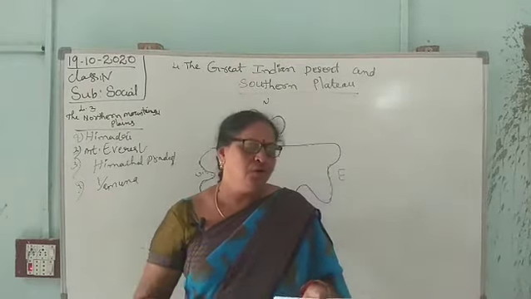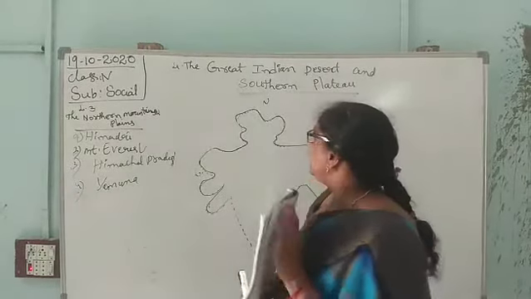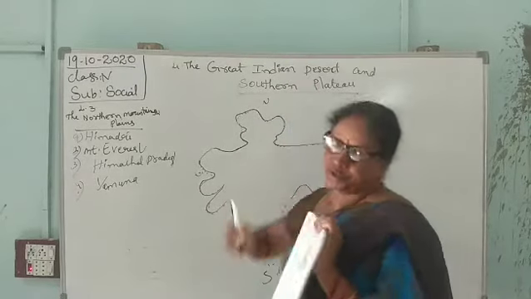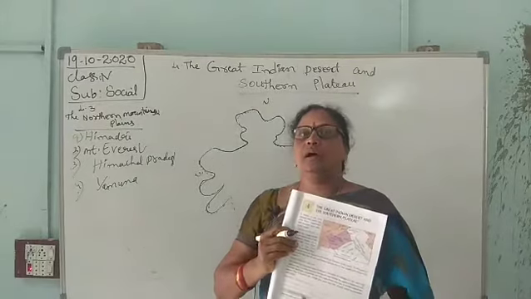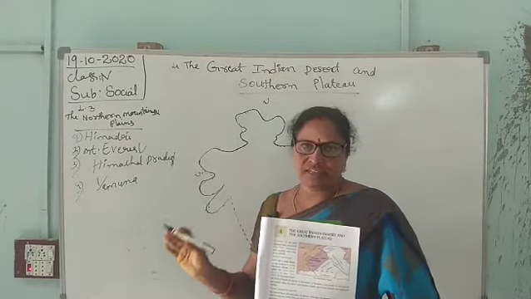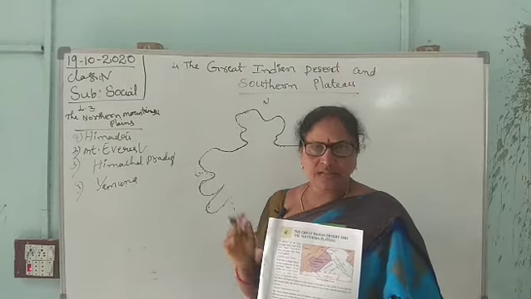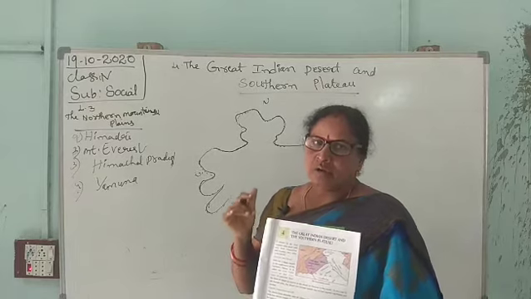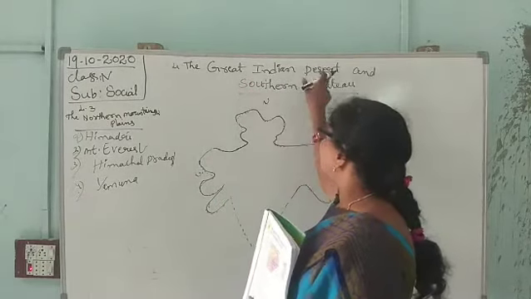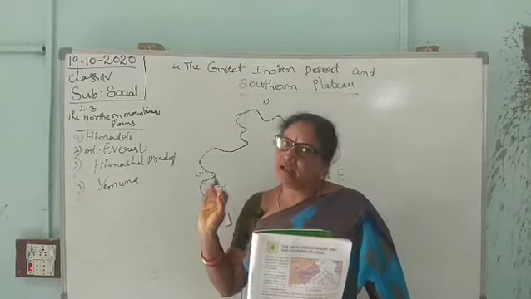Now let us go through the fourth lesson, the Great Indian Desert and Southern Plateau. India has been divided into five physical features. The first one is the northern mountains, the second one is the northern plains, and now we go through the Indian desert and southern plateau. Today we go through the Indian desert.